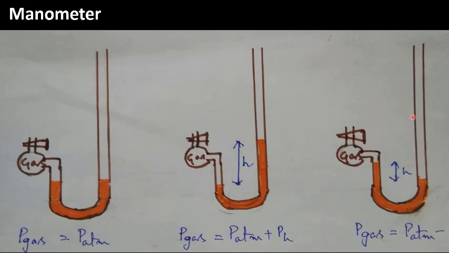Whereas if the atmospheric pressure is more than the pressure exerted by the gas, then the mercury column comes down here, whereas on this side, that is the container side, the mercury column goes up. Therefore, the pressure of the gas is equal to atmospheric pressure minus ρgh, that is, the mercury level.